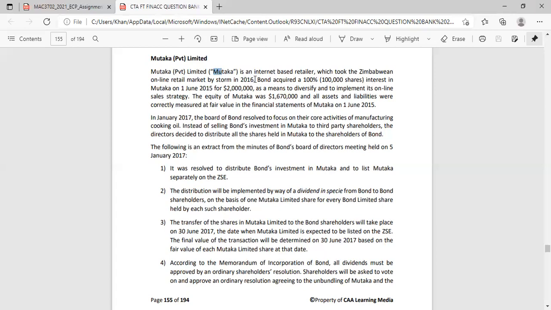So they say Bond acquired 100% interest in Mutaka on 1 June 2015. So that was last year, for $2 million as a means to diversify and to implement its online sales strategy. The equity of Mutaka was 1.6 million, and all assets and liabilities were correctly measured at fair value in the financial statements of Mutaka on 1 June 2015.